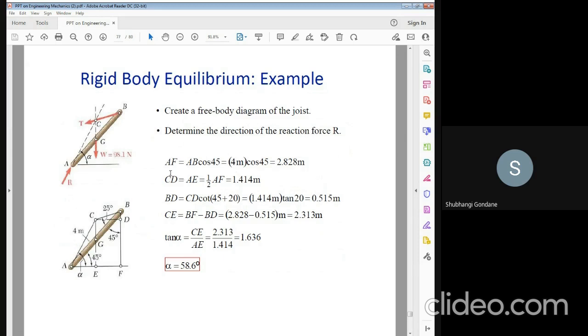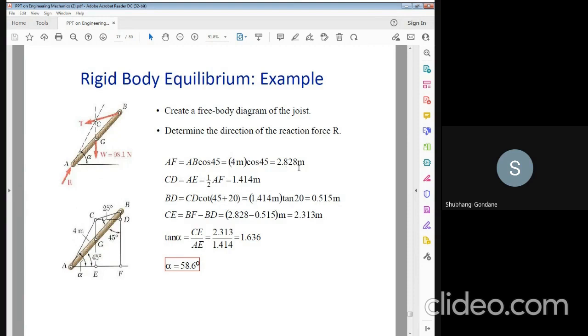So AF is in the horizontal direction, therefore it has the horizontal force AB cos 45. CD is also a horizontal force, but it is half the force of AF.